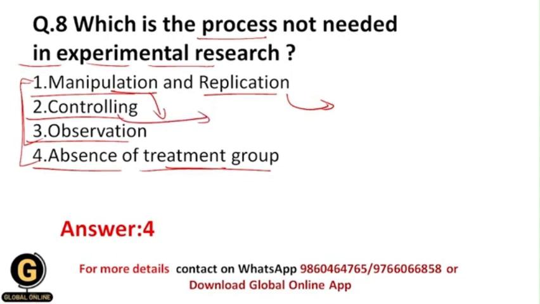Controlling means that you are going to have control on all the aspects of the variables, apart from the variable which is under study. Then observation means you are going to observe the variables, the measurements, everything. So all of these processes are important in the experimental research, and that's why the correct answer is 4.